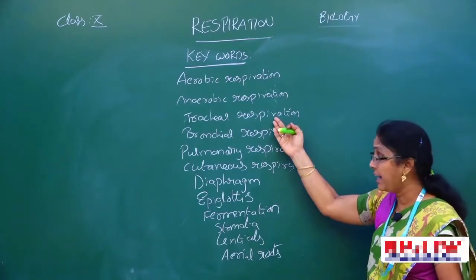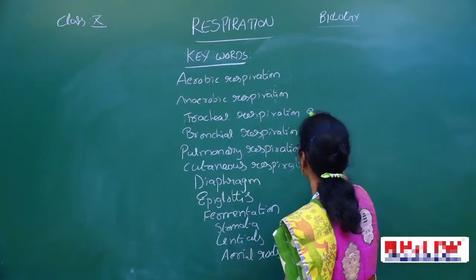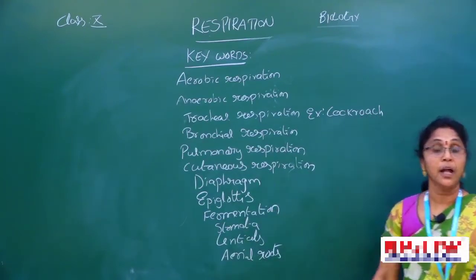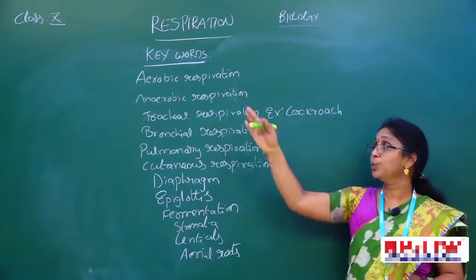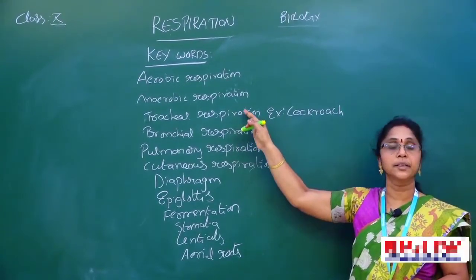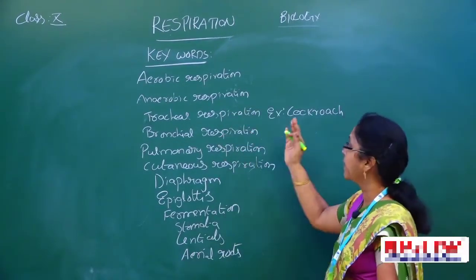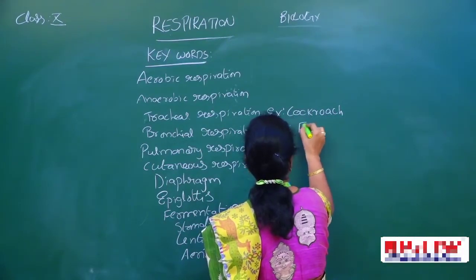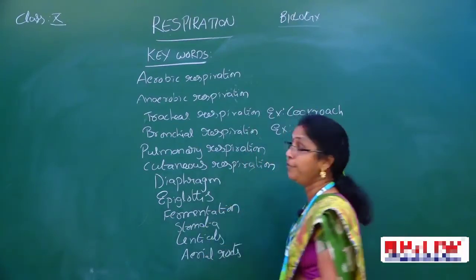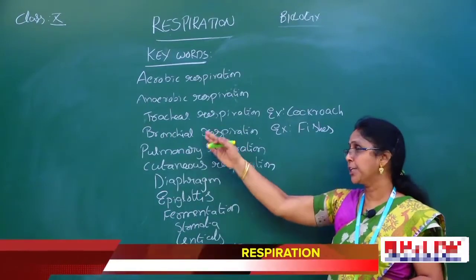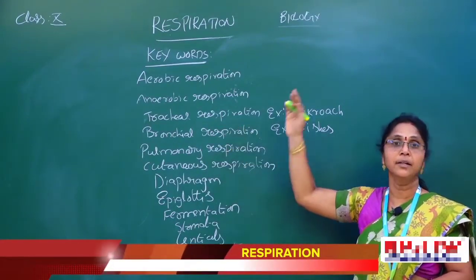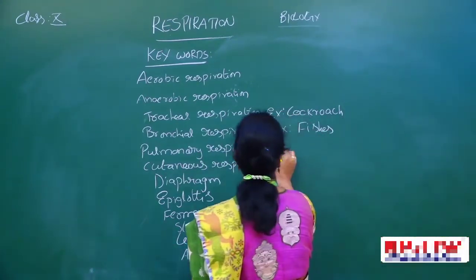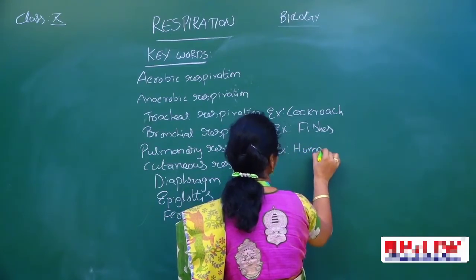In animals, take the example of the cockroach. In the cockroach, the respiration process occurs through the trachea. That is called tracheal respiration. In some animals, bronchial respiration, for example fishes. In fishes, respiration occurs through the gills, called bronchial respiration. Pulmonary respiration means through the lungs. The best example is human beings.